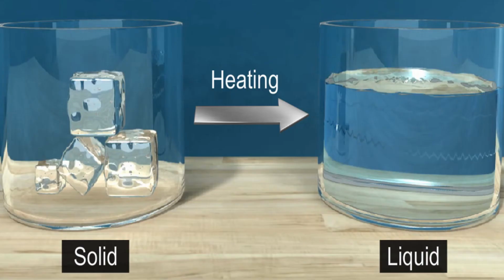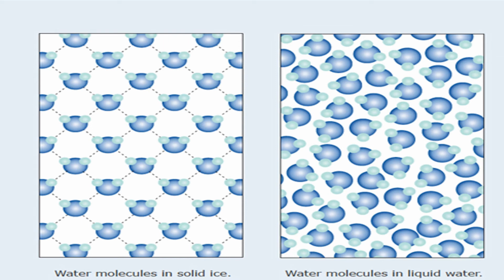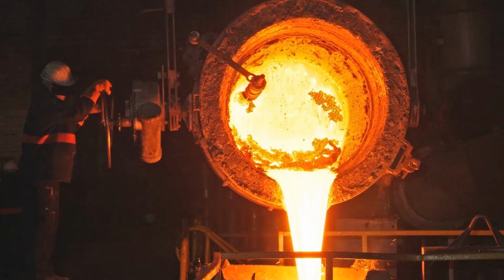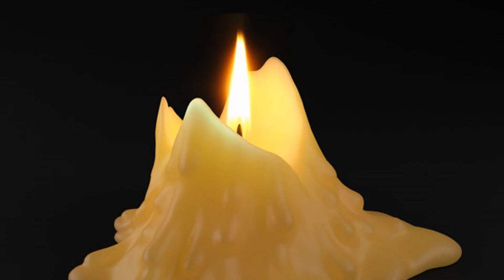What happens during melting? Melting occurs when a solid is heated and turns to liquid. The particles in a solid gain enough energy to overcome the bonding forces holding them firmly in place. During melting, the particles start to move about, staying close to the neighboring particles, then move more freely. Some examples of melting are melting of ice to liquid water, melting of steel, which requires very high temperature, melting of butter, and melting of candle.